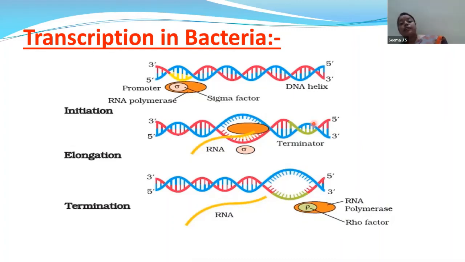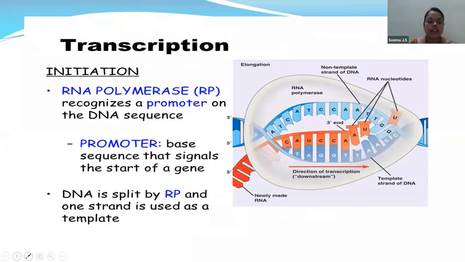So who is helping in the starting of the transcription process? Yes, sigma factor is helping in the start of the process. Whereas who is helping in the stopping of the process? Rho factor is helping in stopping the process. Now let us know what is happening over here. So children, RNA polymerase recognizes the promoter and promoter base sequence that starts off the gene.